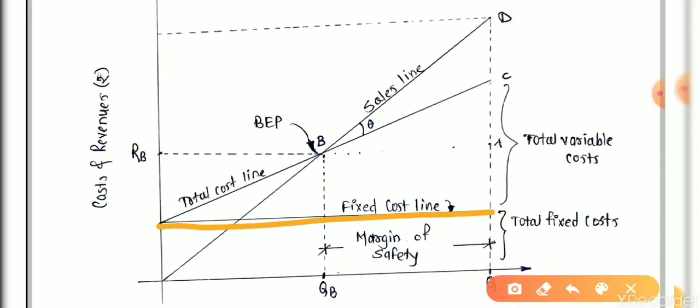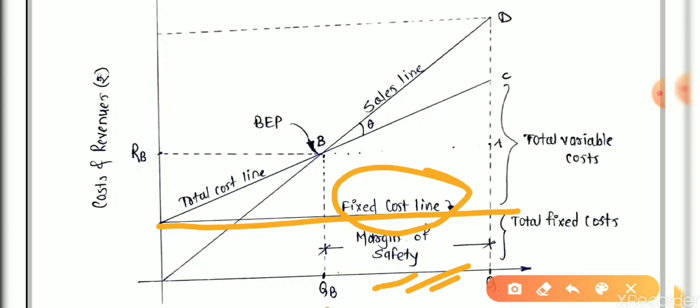One is the horizontal line, exactly horizontal. It is a fixed cost line. It doesn't depend on units. It doesn't depend on x-axis coordinates, meaning it is parallel to the x-axis. Whether your number of units sold increases or decreases, it doesn't affect the fixed cost.